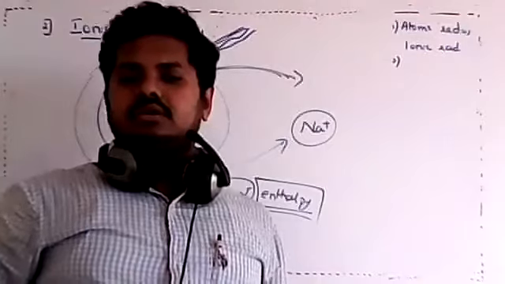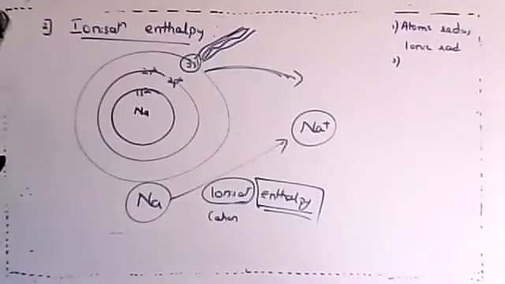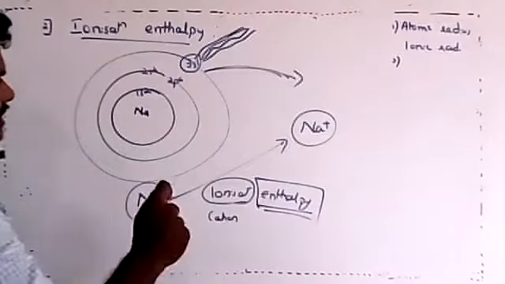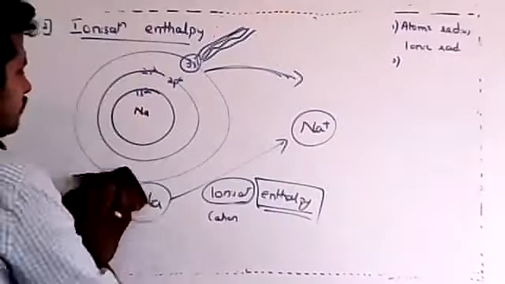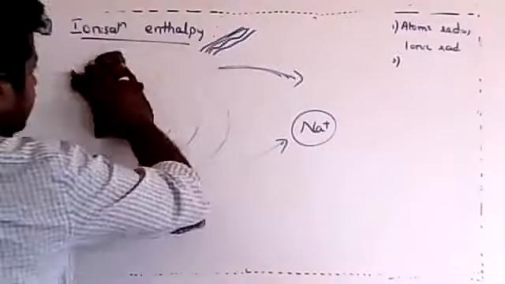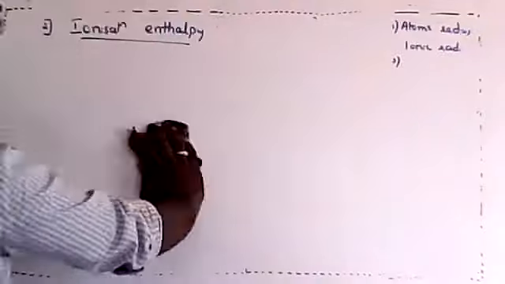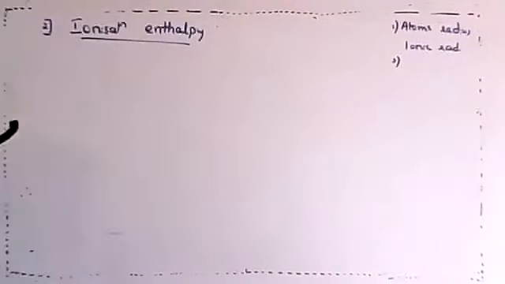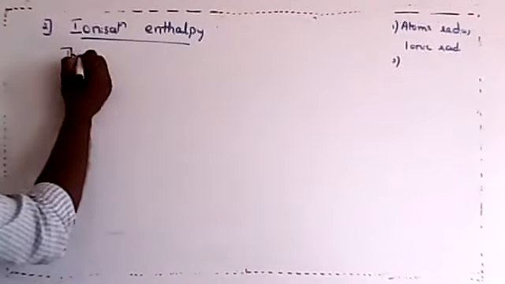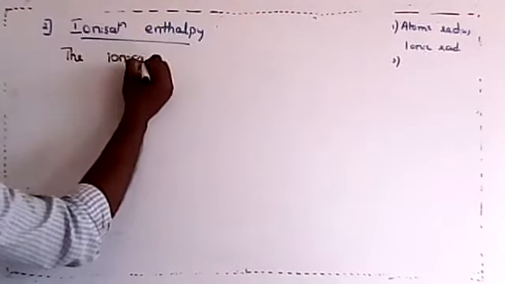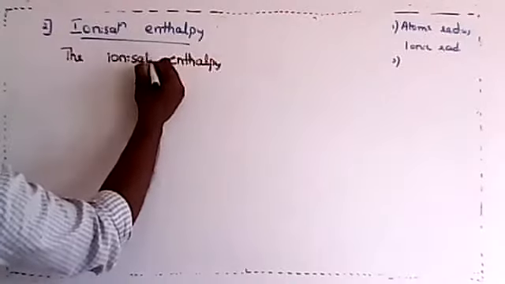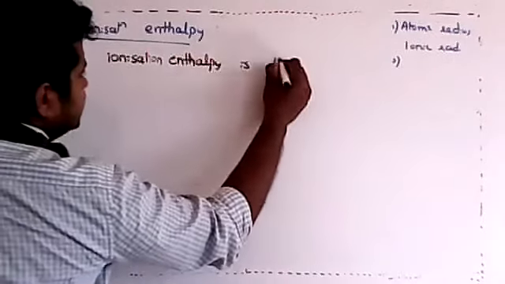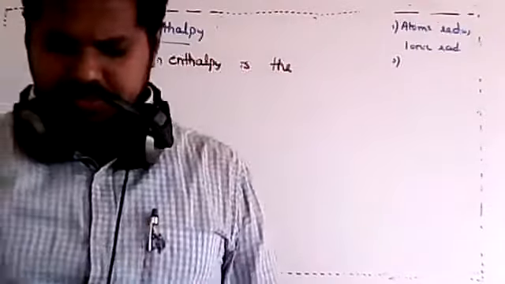Yes Karthik, it is the minimum amount of energy required to remove an outermost electron from an isolated gaseous system. Dear students, whenever we ask this definition, sometimes students write only half the definition. Let me completely write this definition, then we'll come to know. The ionization enthalpy is the